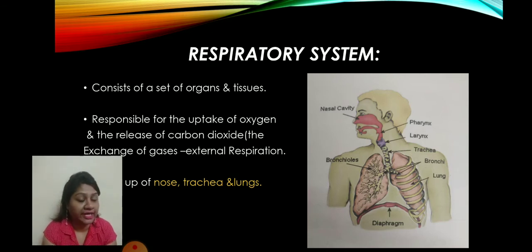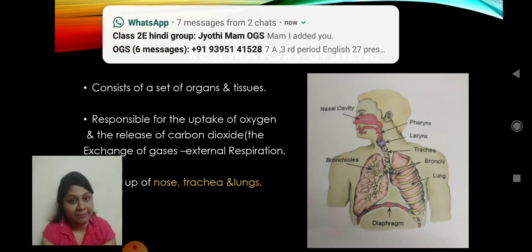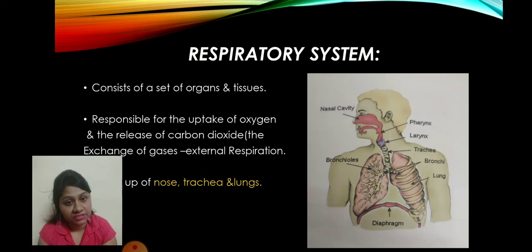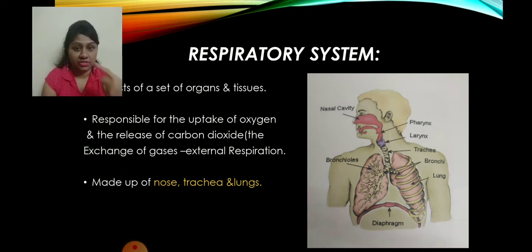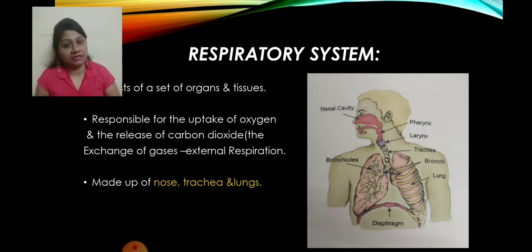I repeat once again, the respiratory system is responsible for taking oxygen and releasing carbon dioxide. Okay, and it is made up of the nose, then the trachea or windpipe, then in the chest the lungs.